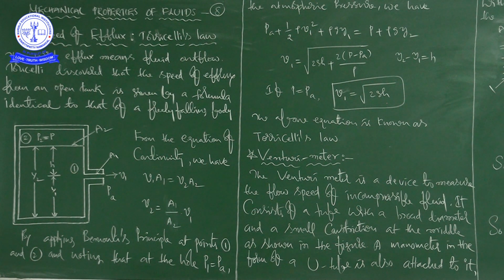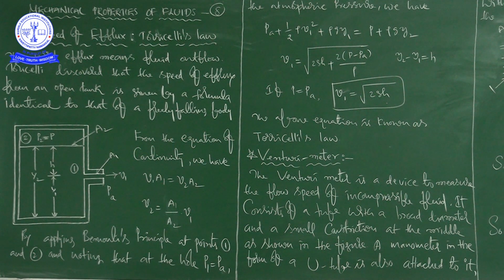Next topic in this class, that is Venturi meter. Actually, Venturi meter is a device to measure the flow speed of incompressible fluid. Flow speed is very important, no? Flow speed determines the kinetic energy of water molecules if the fluid is water.